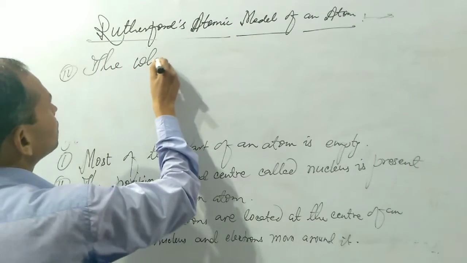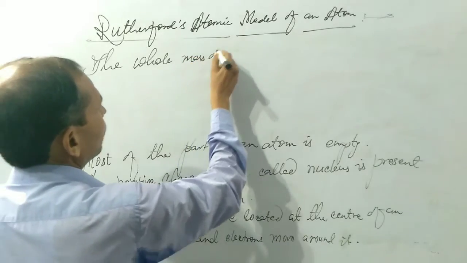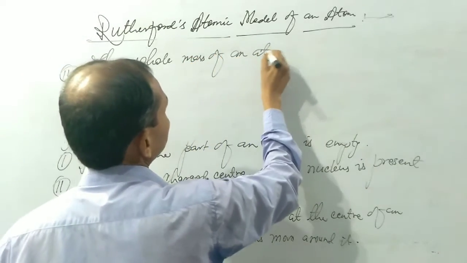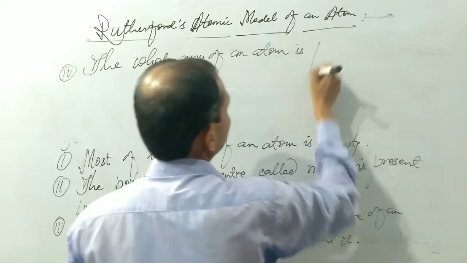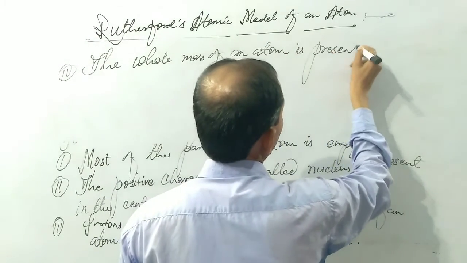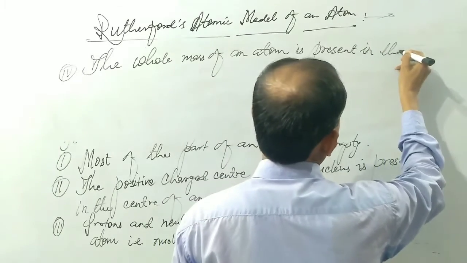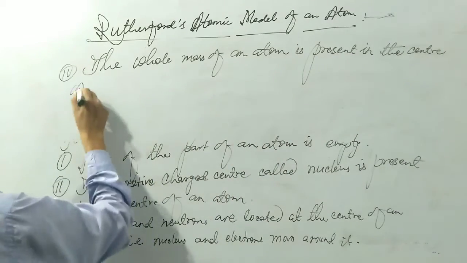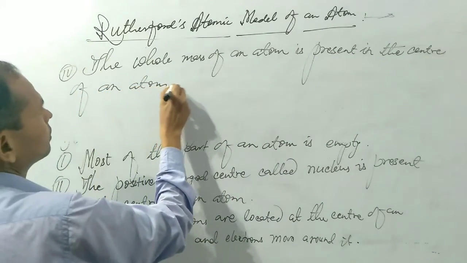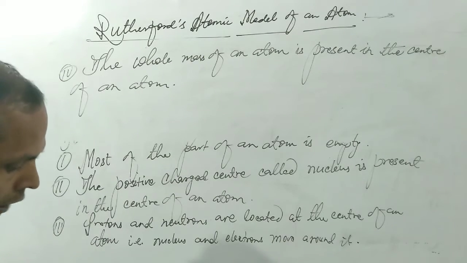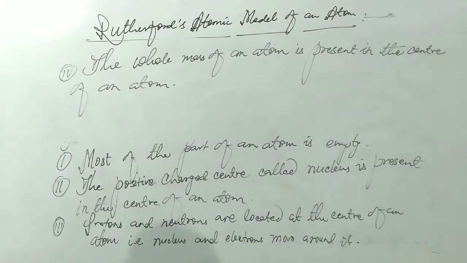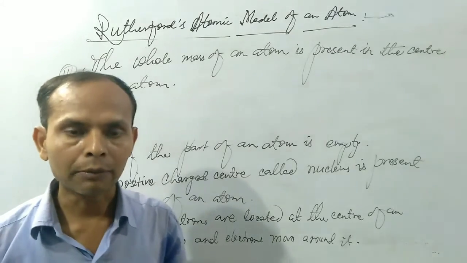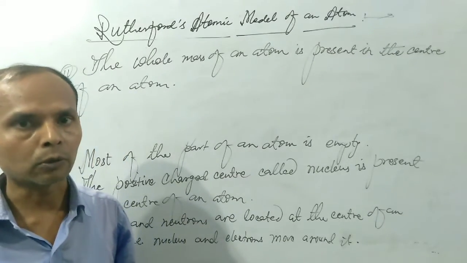The whole mass of an atom is present in the center of an atom. In the next point, Rutherford formulated that the whole mass of an atom is present in the center of an atom. Why? Because we have already known about the mass of electron, proton and neutron.